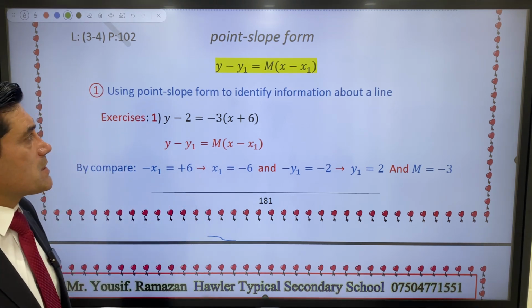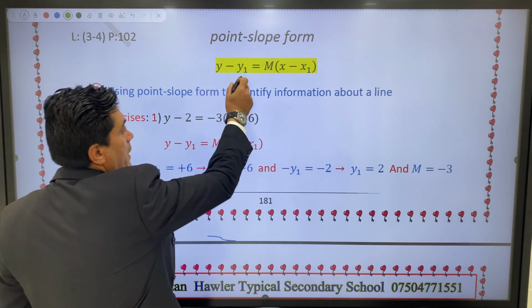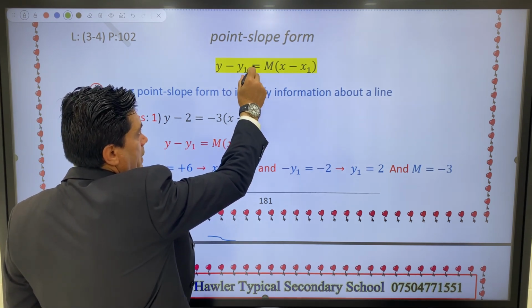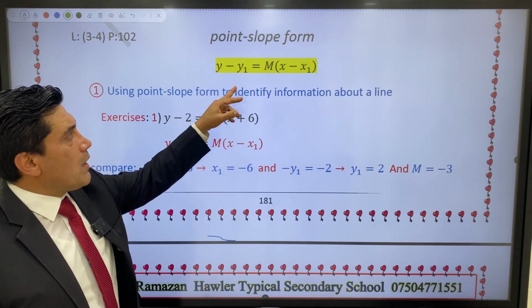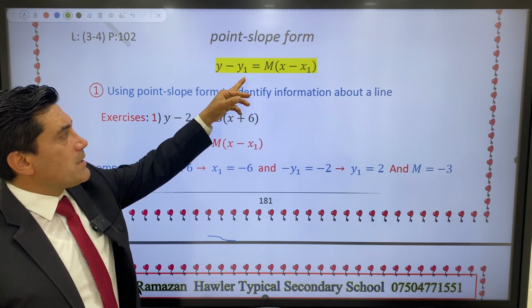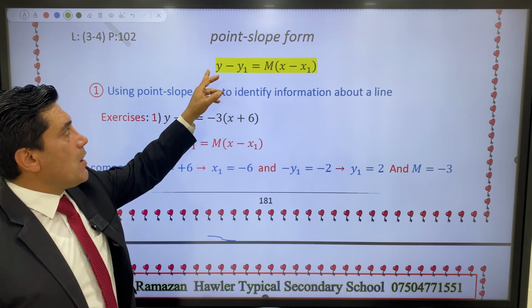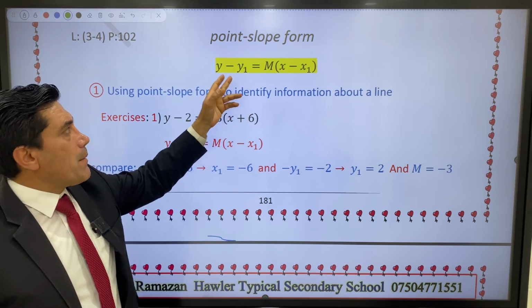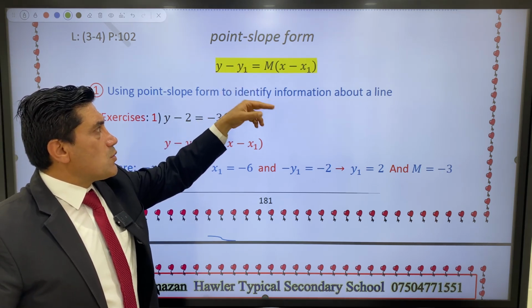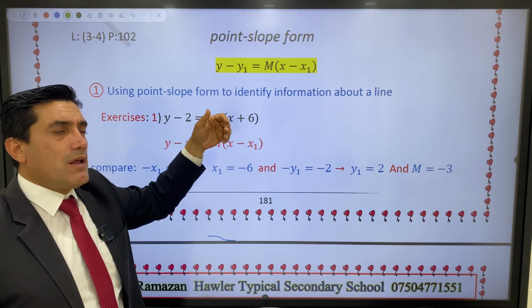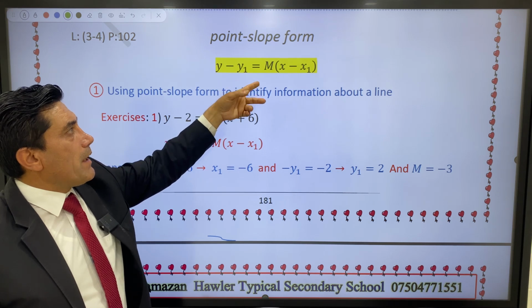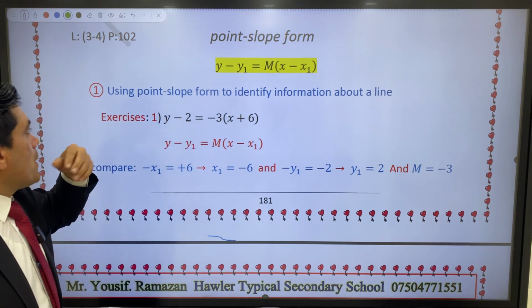About point slope form, it is like this: y minus y1 equals m bracket x minus x1. Here m is the slope. y and x are variables, but m, x1, and y1 are numbers. You should put in a given number or found number for m, x1, and y1.